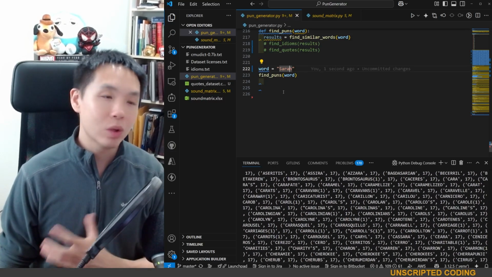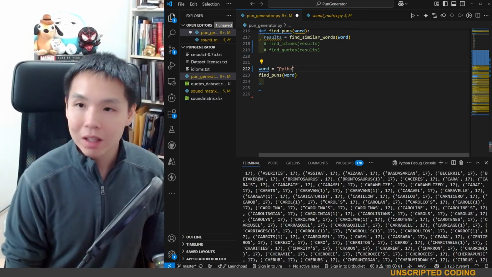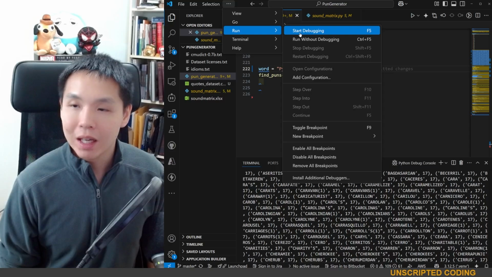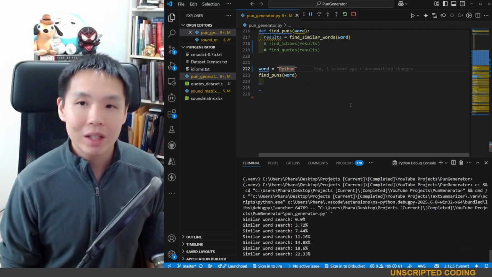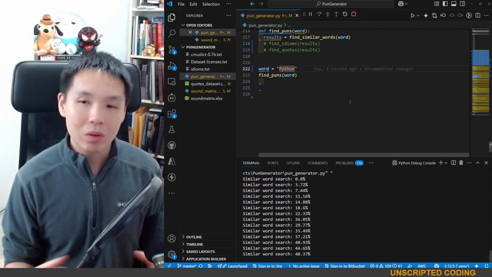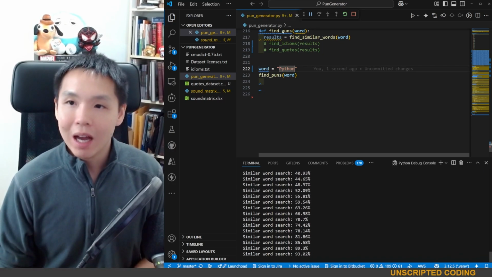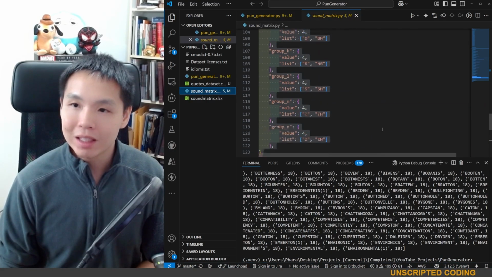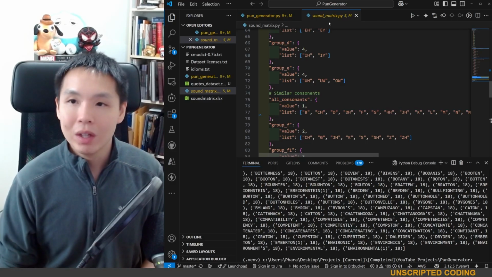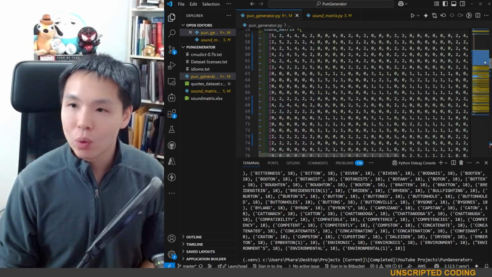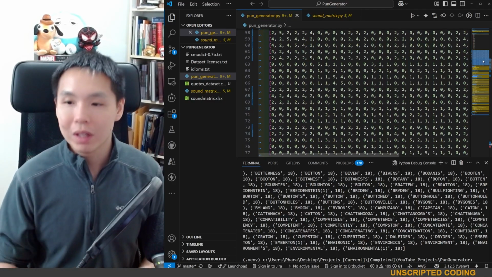And of course, we could do this with any word. We could just put in, say, Python and run it again and see the answers. Now, very quickly, what is happening is there is a dictionary that breaks down all the words into their sounds so that it accurately represents each of the sounds. And what we've done is we created a sound matrix in which we grouped similar sounds together, gave it a value, and in the end, we have something of a score table like this where we could calculate the similarities between one word and the next and the next.